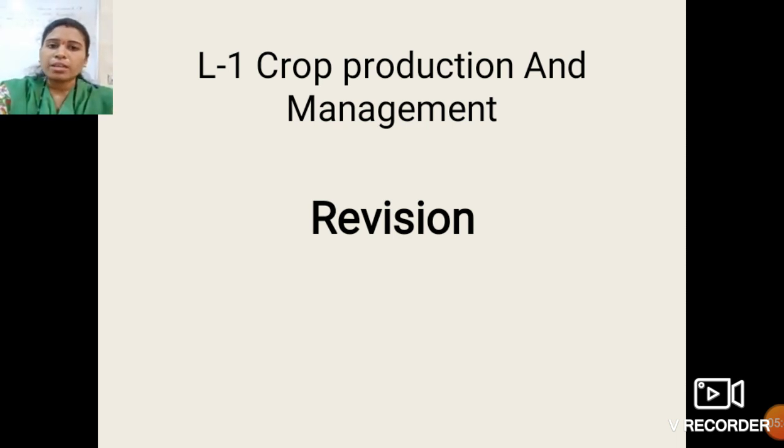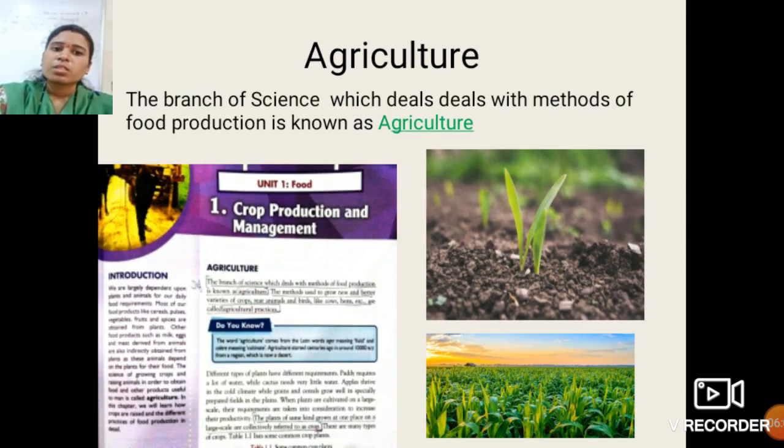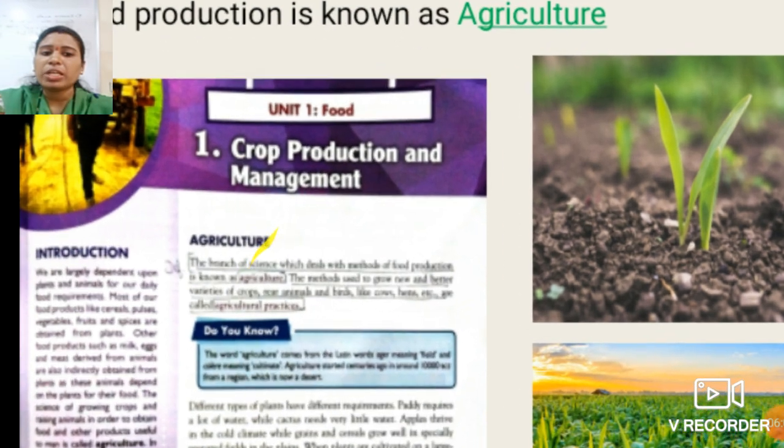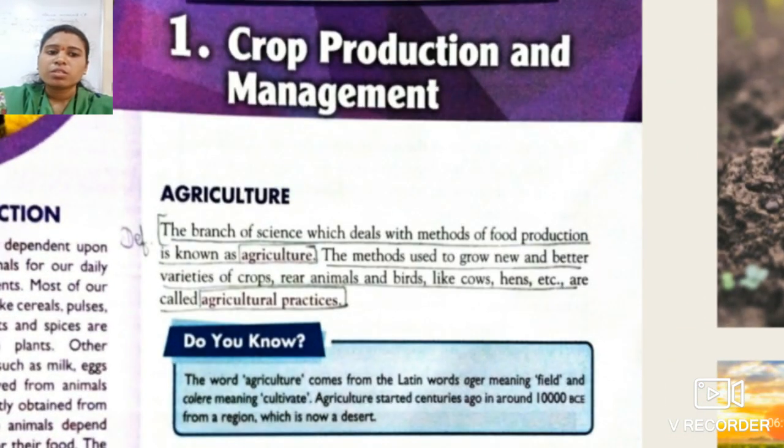See students, these are all the things we have to cover in this chapter. So, the first term which comes in your textbook. See students, this is the page of your textbook.